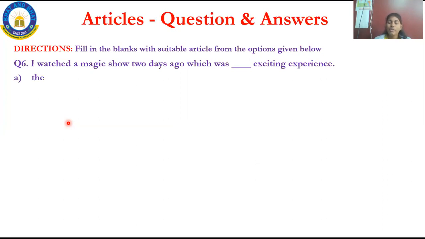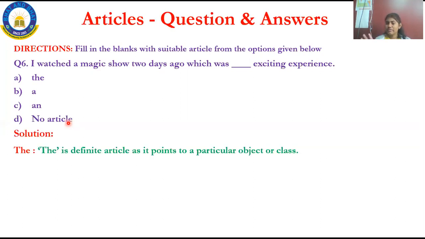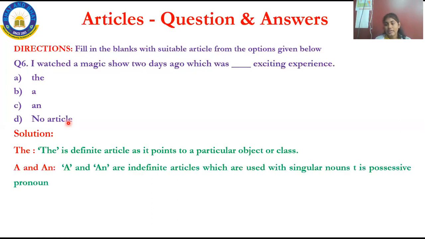Your options are option A, "a"; option B, "an"; option C, "the"; and option D, no article. You all know the definitions now. "The" is a definite article which is used to point out an object or a class, and "a" and "an" are indefinite articles which are used with a singular noun.